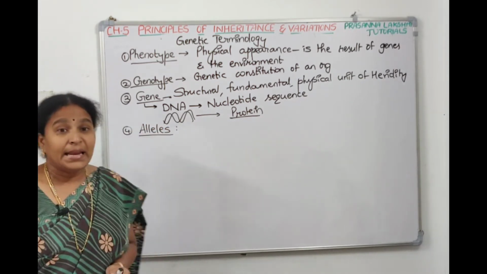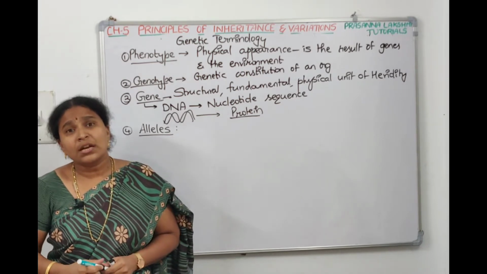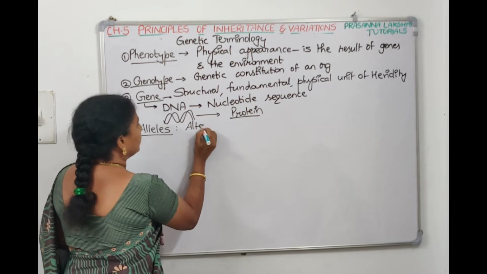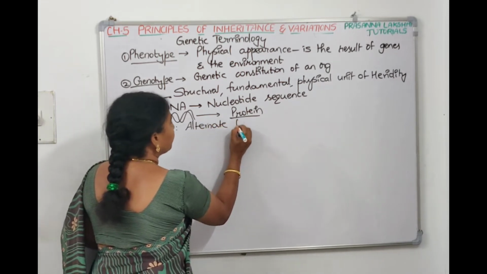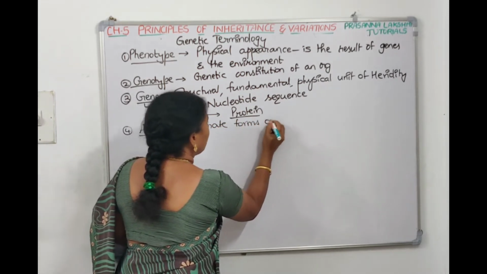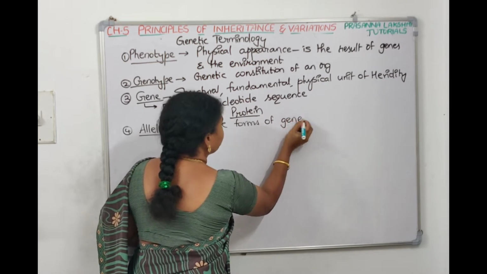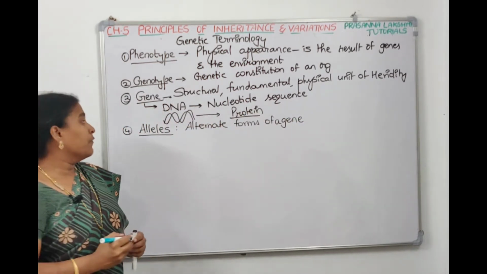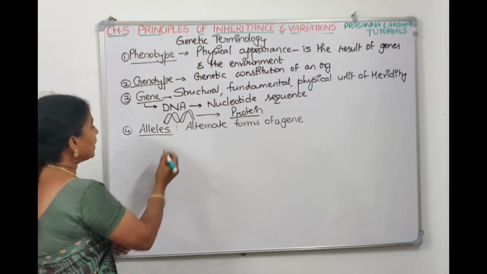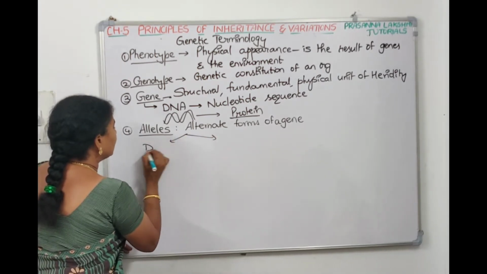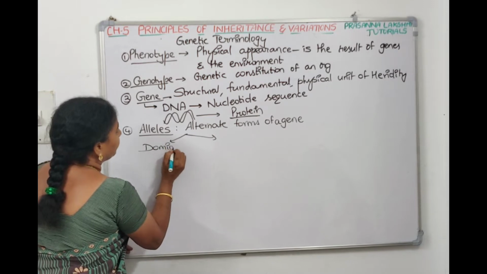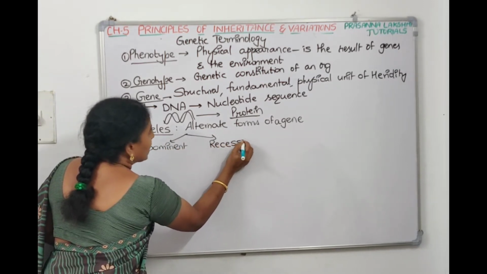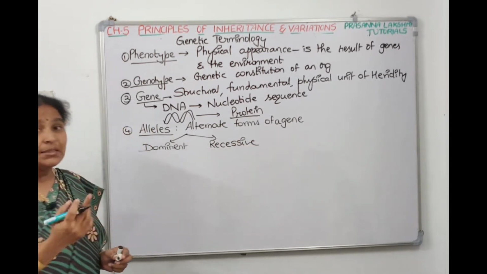What are alleles? Alleles are alternate forms of genes. Alleles are alternate forms of a gene. For example, again, we tell there are two types of alleles. One is the dominant allele. The other one is the recessive allele. As we are telling, alleles are alternate forms of a gene.